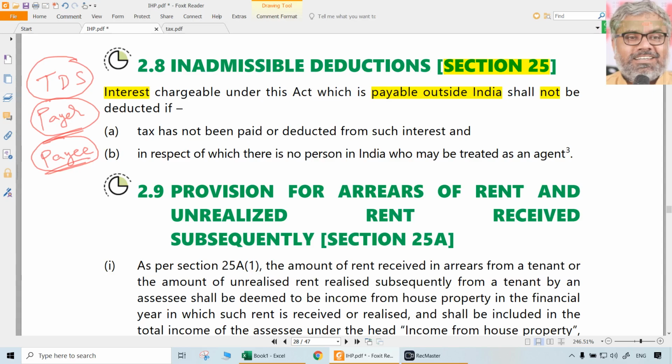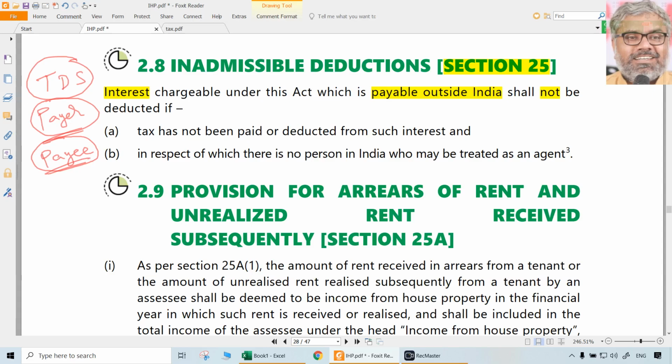So the tax is not related to the payer. It is definitely related to the payee. But still, the tax deduction is being done by payer. Any income earner is normally supposed to pay tax to government. But because of these TDS provisions, not the income earner. Income earner anyway will be liable to pay tax at the end of the year once the assessment is done.